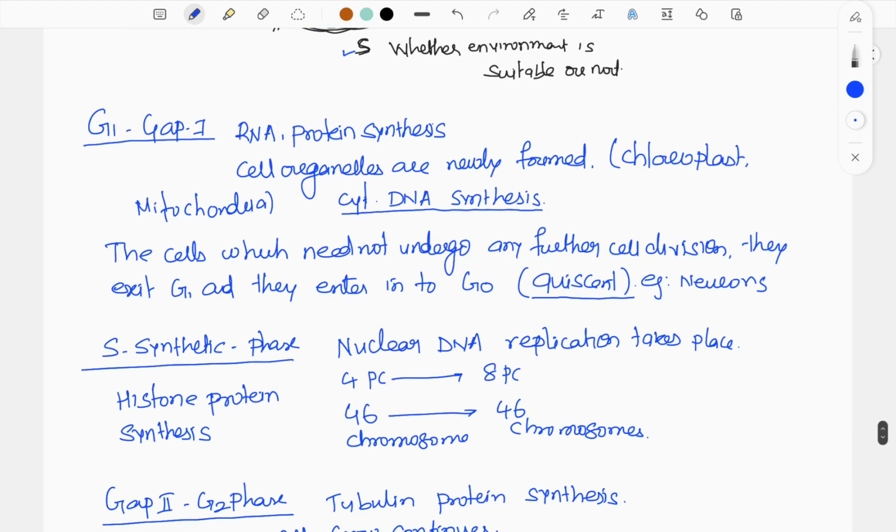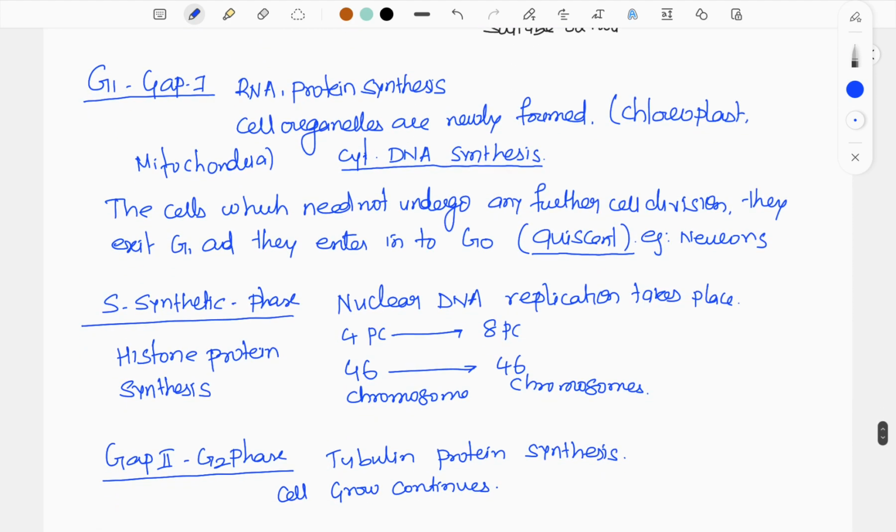Next, S phase or synthetic phase, which is also one of the longest in duration. Here the nuclear DNA synthesis takes place. The amount of DNA gets doubled. For example, if it is 4 picograms, it becomes 8 picograms, and the number of chromosomes remains the same.